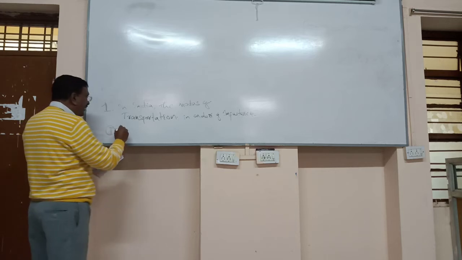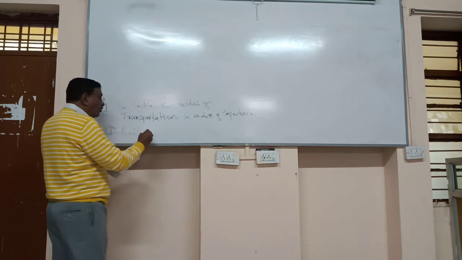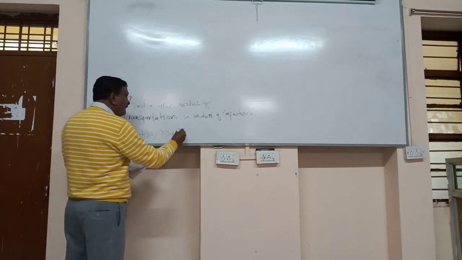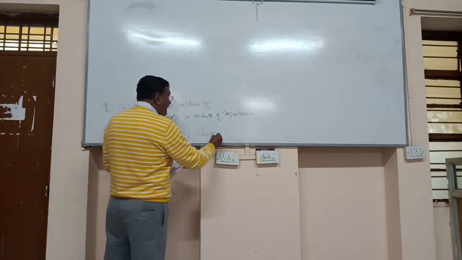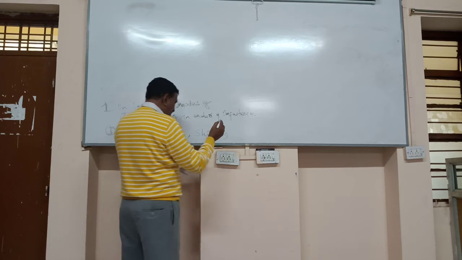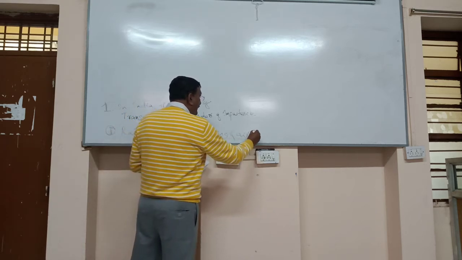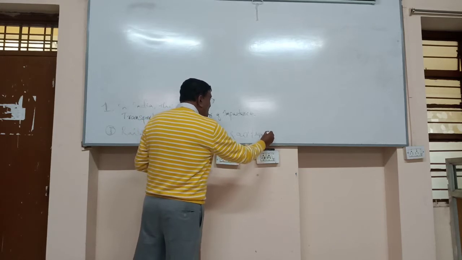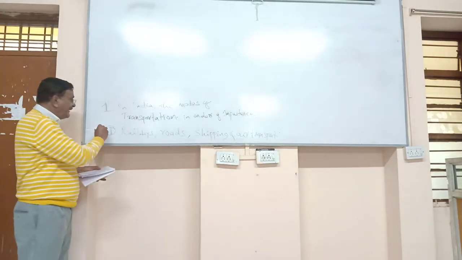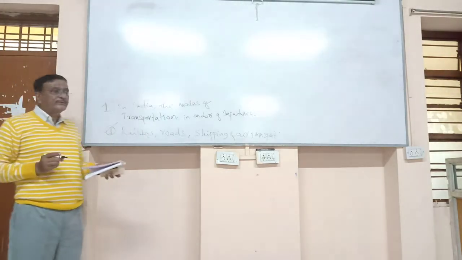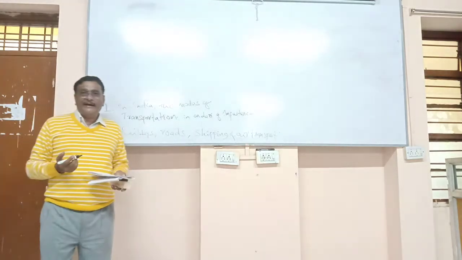The right answer is D, that is railways, roads, shipping, and air transport. Among the four options, the right answer is railways, roads, shipping, and air transport. So in a very simple way, it can be told.